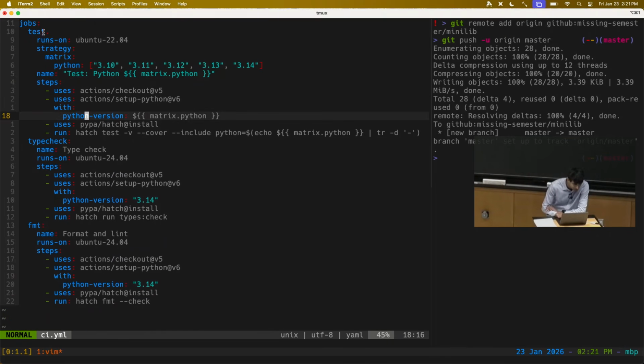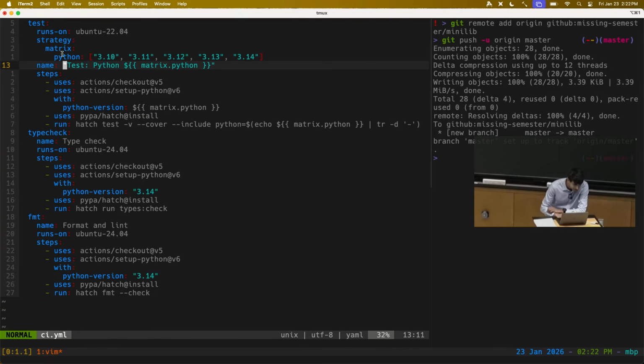And then the script defines a bunch of jobs. All of this is in a special syntax. It's in a YAML file, which is a declarative configuration file. And you can look up the syntax in the GitHub documentation. It's kind of analogous for any CI service you might use. I define a matrix of tests I want to run for a bunch of different Python versions. And then I have a bunch of different jobs. So I have a test job, a type checking job, and a formatting job.